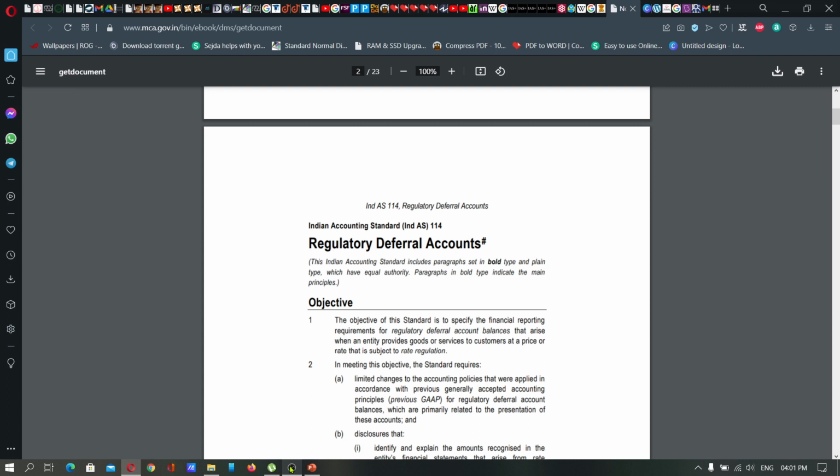They can't simply charge any price for the service or goods provided by the KSEB. The price is fixed by the KSEB, but it should comply with a rate regulator. So, presentation of financial statements with regard to regulatory deferral accounts, and that is just an example I have mentioned here, the activity of a KSEB.